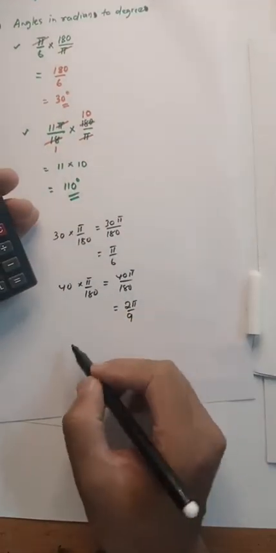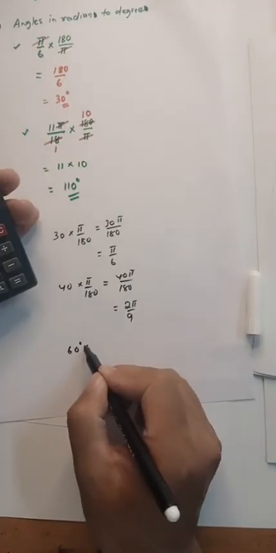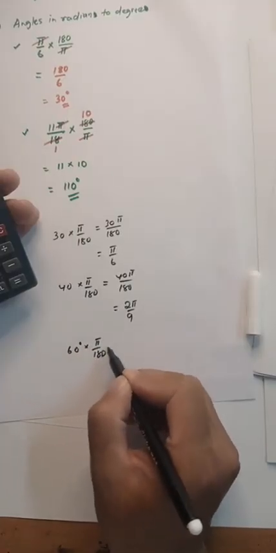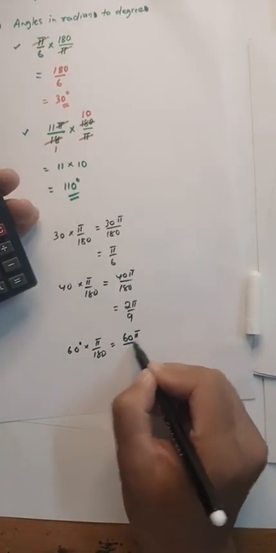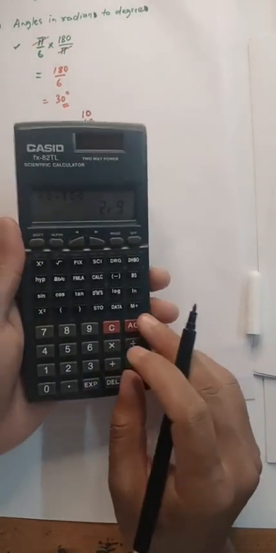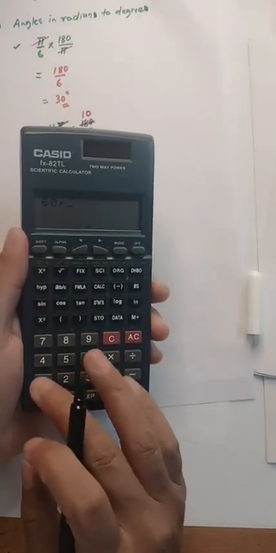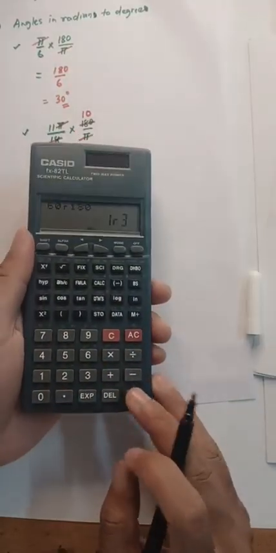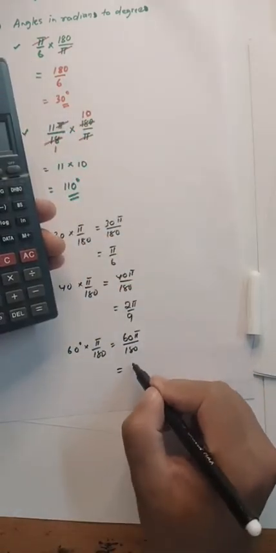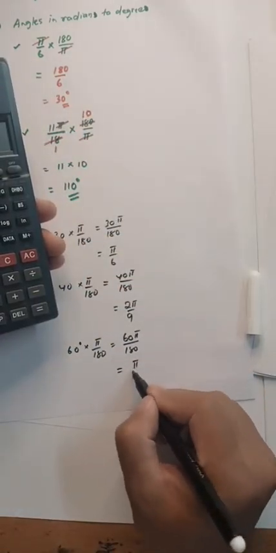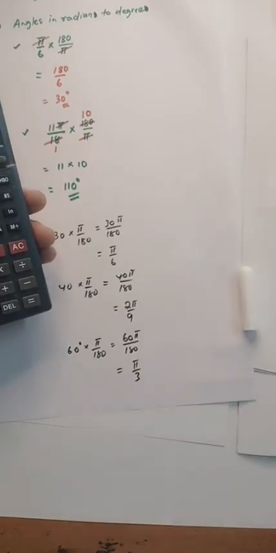Then third one, 60 degrees times pi by 180. So 60 pi by 180, cancel the zero, 6 by 18, which is 1 by 3. So 1 times pi is pi, pi by 3. Correct.